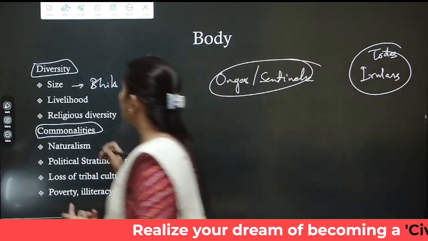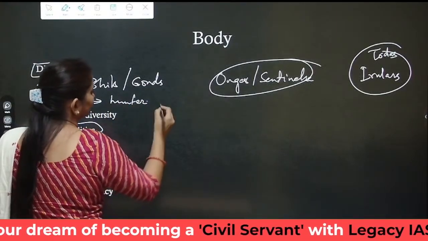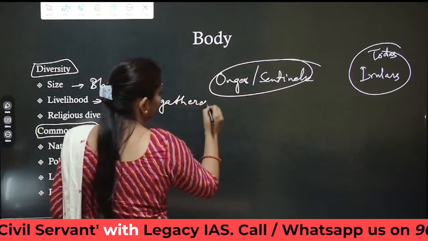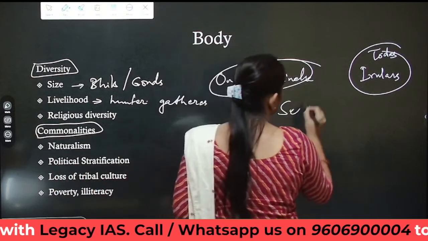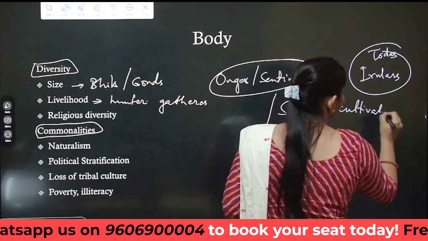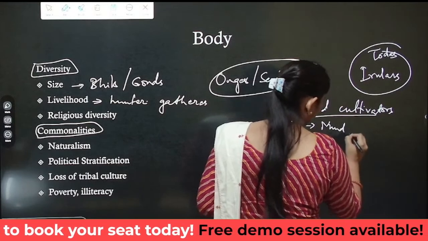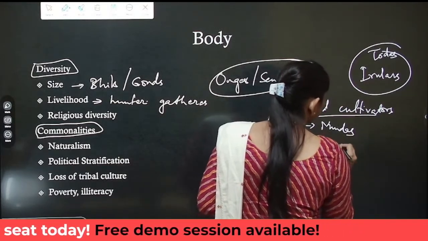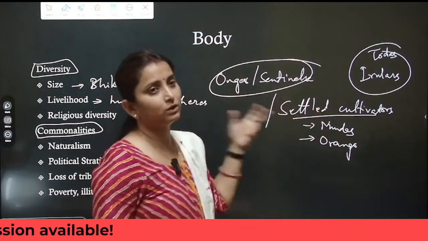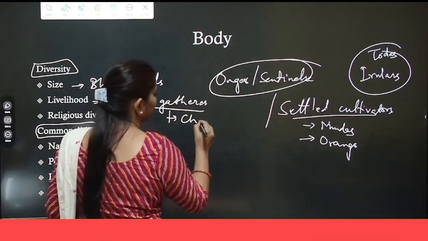They also have diversity in terms of livelihood. For example, there are certain tribes which are hunter-gatherers, whereas there are certain tribes who are settled cultivators or even working in government jobs. Examples can be the Mundas from Jharkhand or the Oraons from Jharkhand as well as Odisha. They are settled cultivators or working in government jobs. But a hunter-gatherer society can be the Chenchus from Andhra Pradesh.